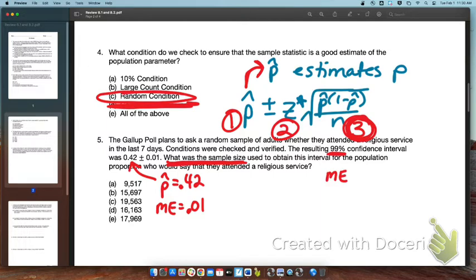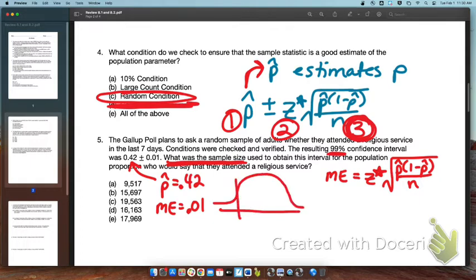Margin of error, which I do know. I don't have to use the desired margin of error because I actually know the real margin of error, equals the z star critical value for 99% times the square root of p hat times 1 minus p hat divided by the sample size. So the only thing I don't know right now is the z star critical value for 99%. So I'm going to need to find that using my calculator's inverse norm function. If 99% is in the middle, that means I'm missing 1%. That means that there is 0.5% on this lower end here. That means the area of that is 0.005.